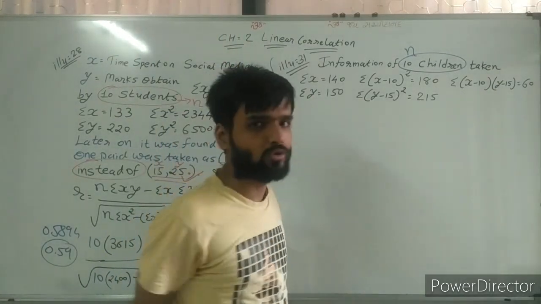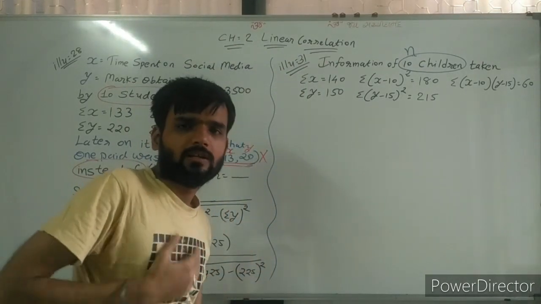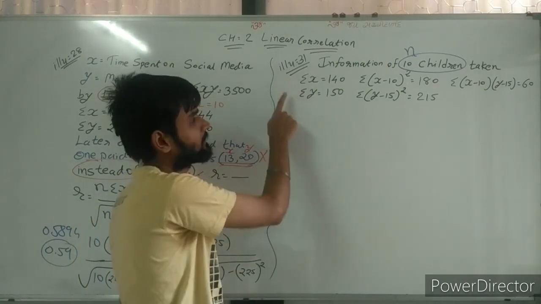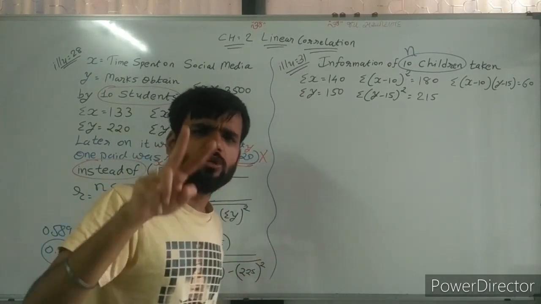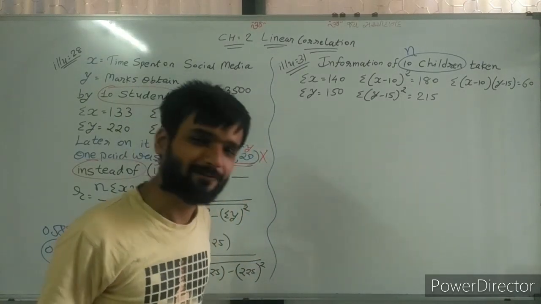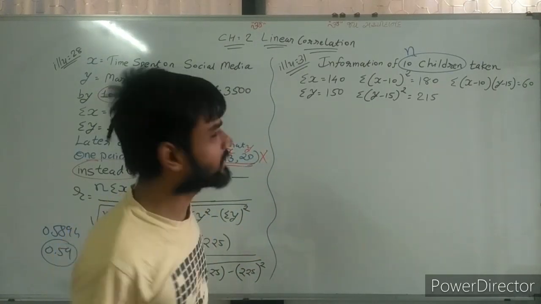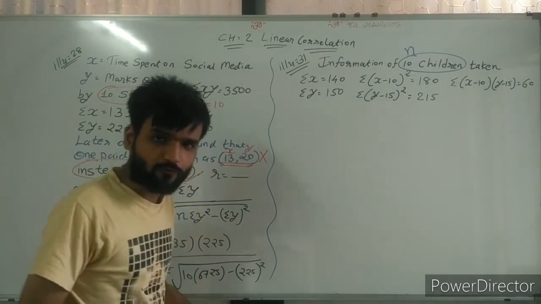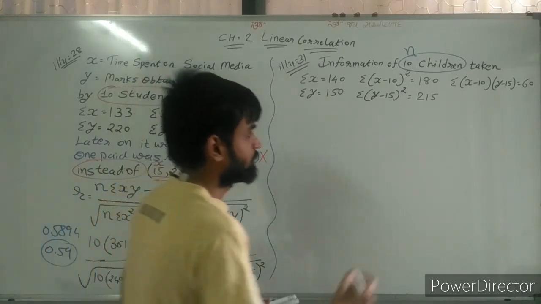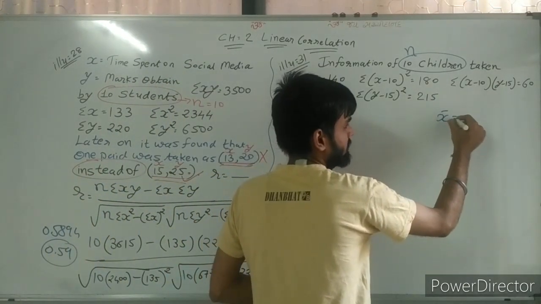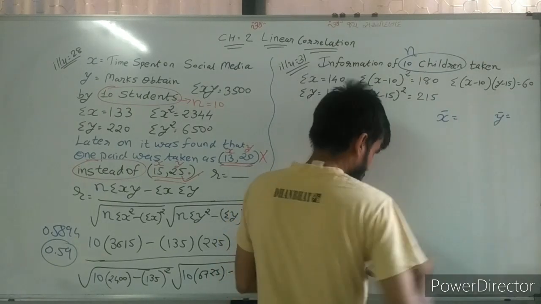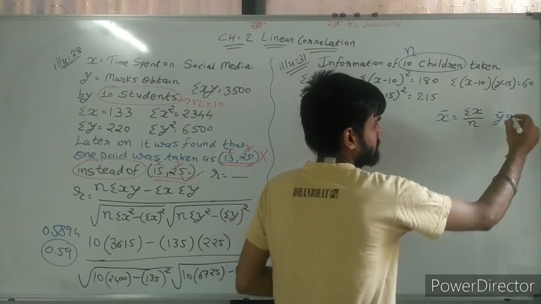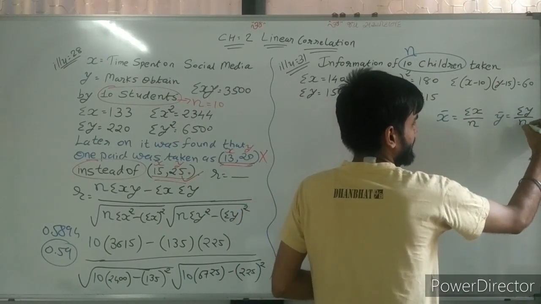Now see and try to understand. First of all, sir, what is the value of x bar and y bar? Find it. For that, sigma x and sigma y, both values are given. So first of all, we are finding the values of x bar and y bar. Here, x bar is equal to sigma x divided by n, and y bar is equal to sigma y divided by n.